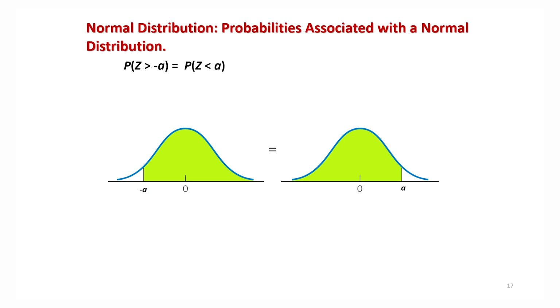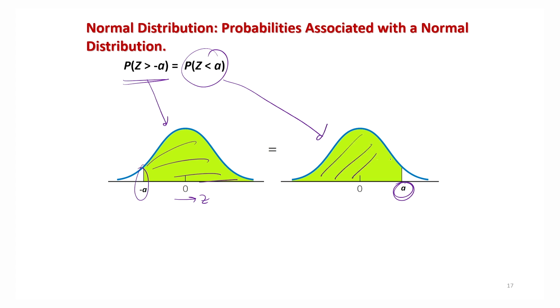Right. Similarly, if you try to see what this area is, the probability z greater than minus a. So this is your minus a, and this is z. This green area is your probability z greater than minus a. And if this is a, then the probability that z less than a is this green area. Right. So you can see that both have the same value.